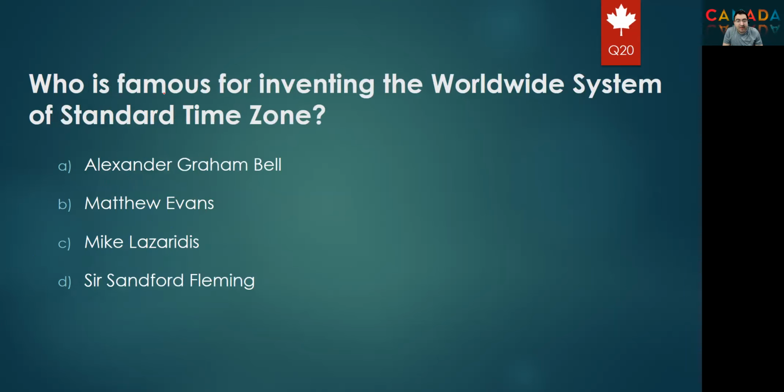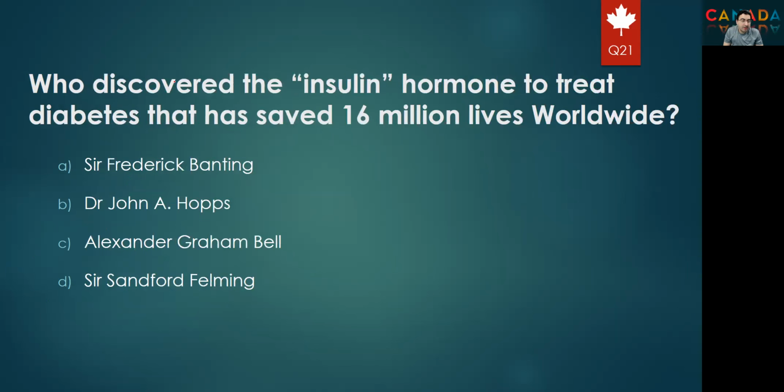Next question, who is famous for inventing the worldwide system of standard time zones? Graham Bell, Evans, Lazaridis, or Fleming? The time zone system was created by Fleming. We know this from the summary and from the book. So the right answer will be option D, Sir Sandford Fleming. Okay.